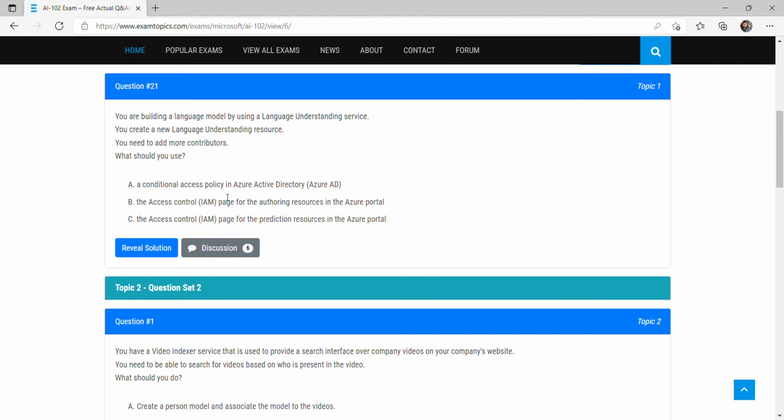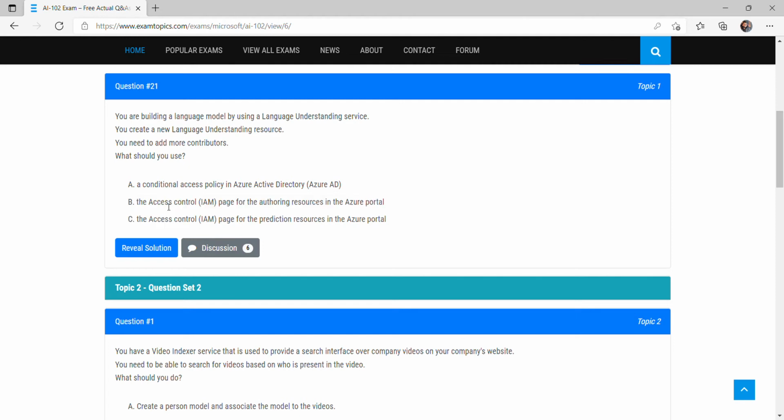We have three options given. One is a conditional access policy in Azure Active Directory, and the others use the IAM page. Any access in Azure is given using the IAM page, access control management. So the Azure Active Directory option is eliminated, and only two options are left, B and C.